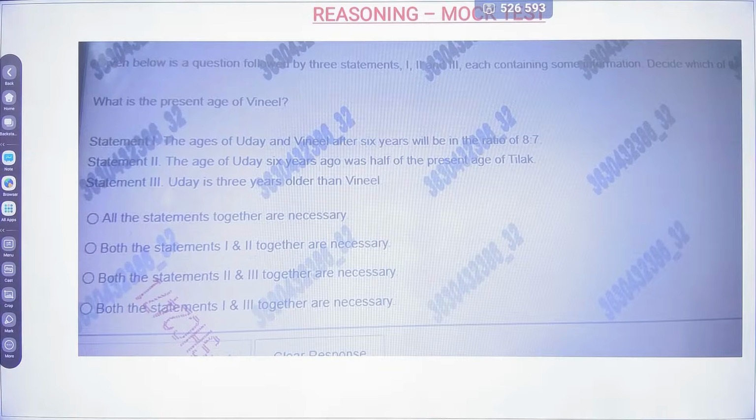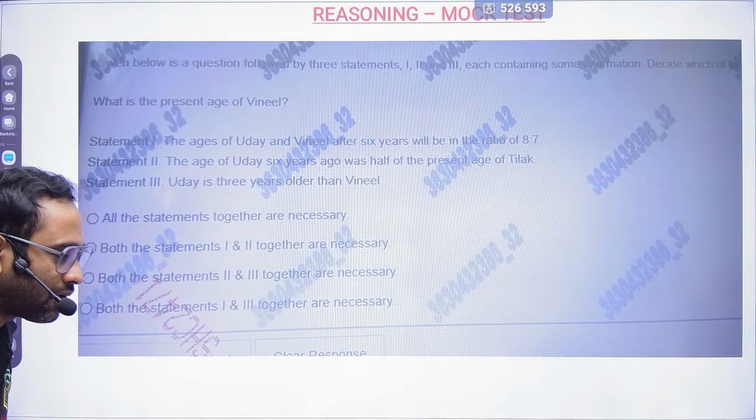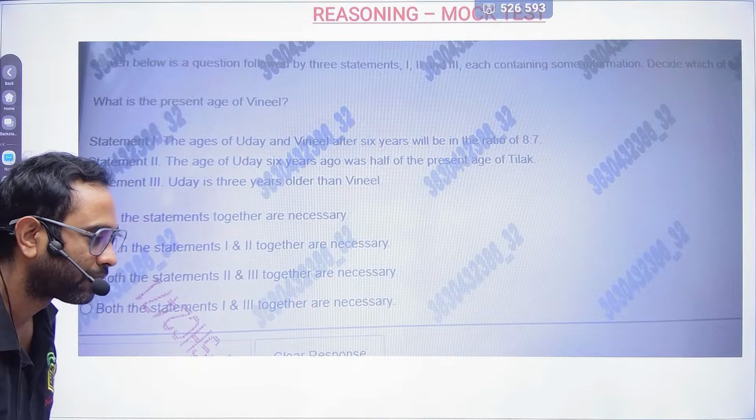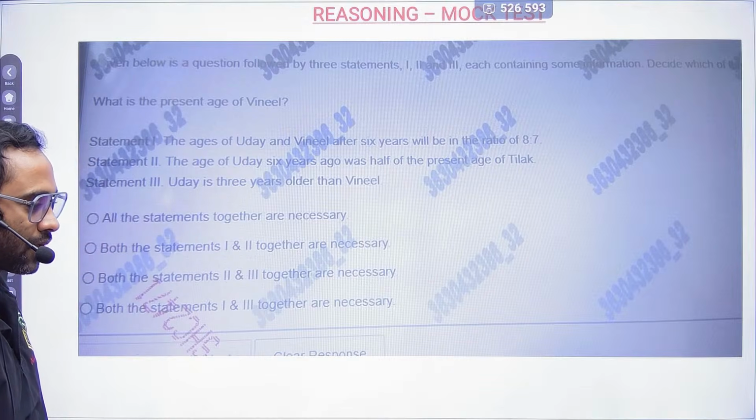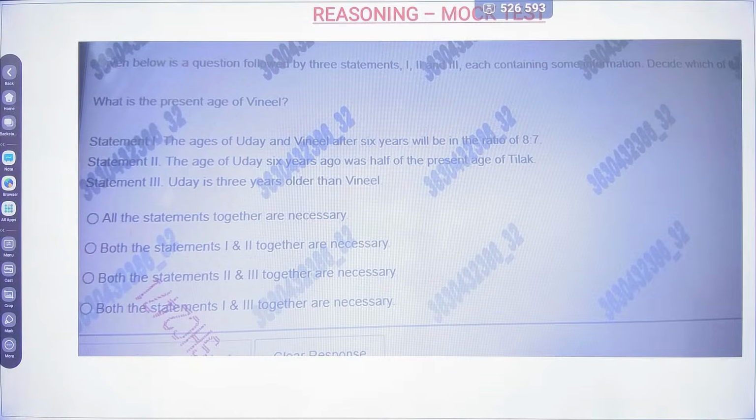For structured learning for TCS NQT, which channel would we prefer? See, no channel will give you structured learning, otherwise a lot of cost goes behind that.